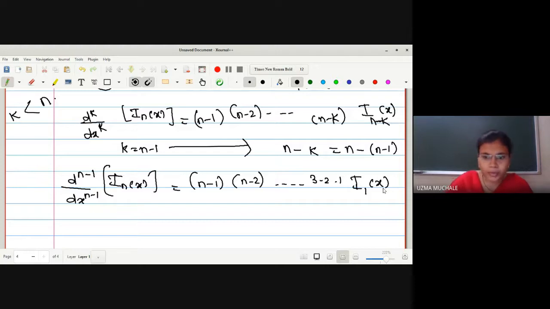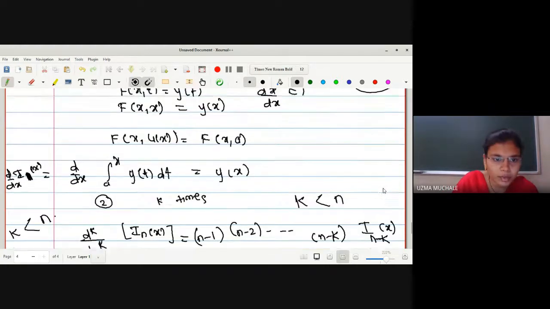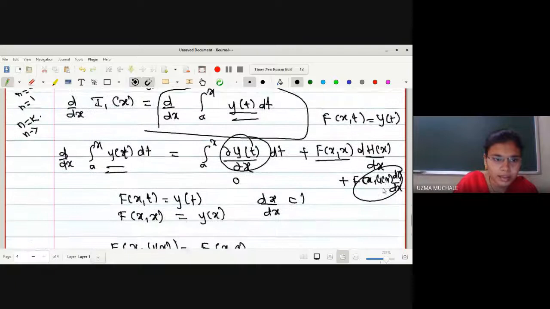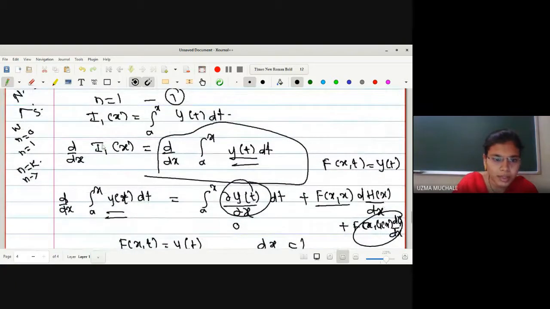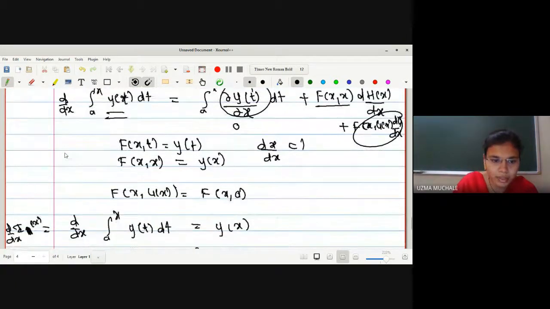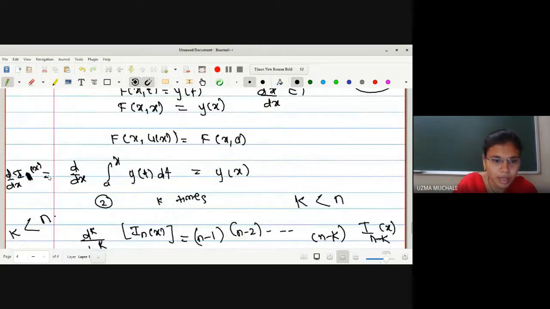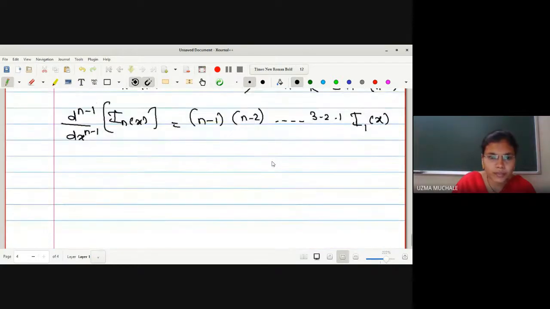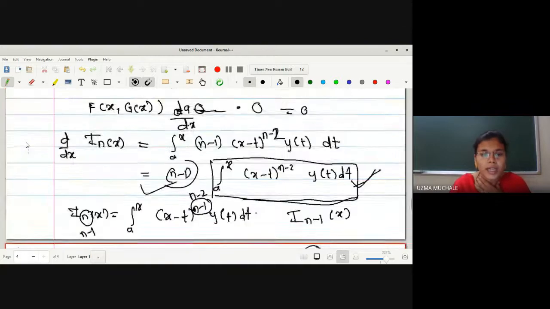Now I hope you can understand why we have found the value of I_1 of x. d by dx of I_1 of x we have found. What is the value we got? Let me rename this as equation number 3. d by dx of I_1 of x we have found is y of x. Now you can see we have assumed that the result is true for n minus 1. Actually we want to prove the result for integration, correct?